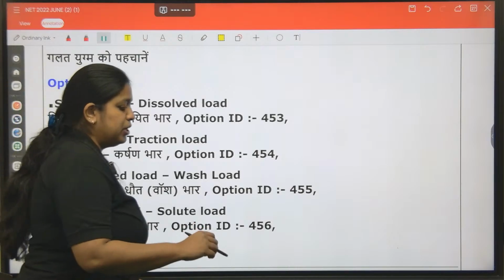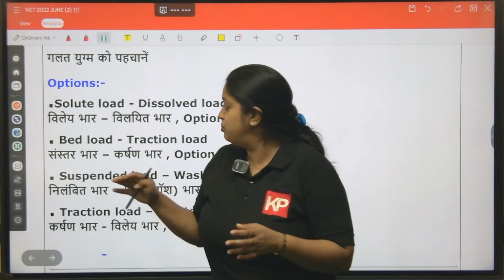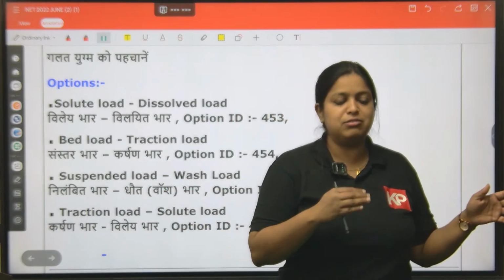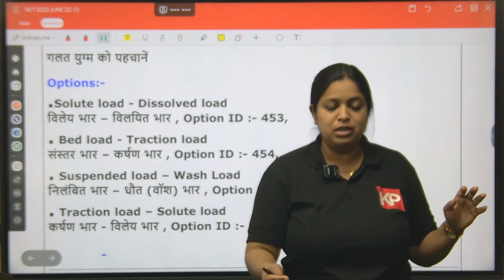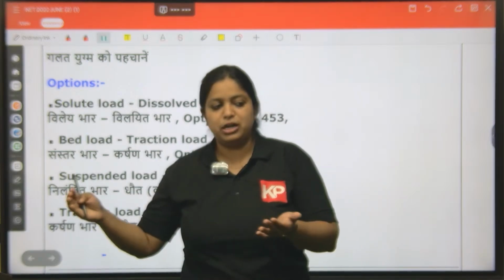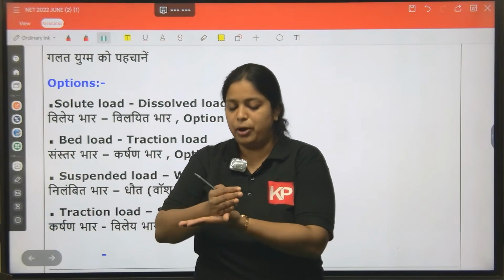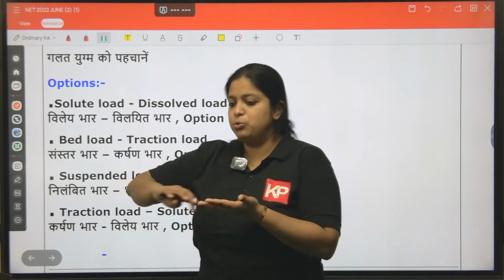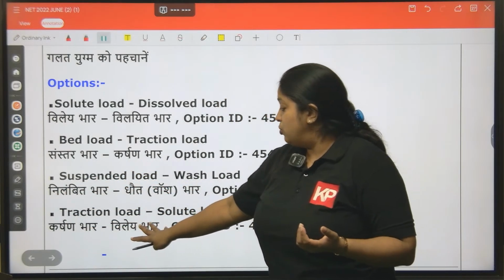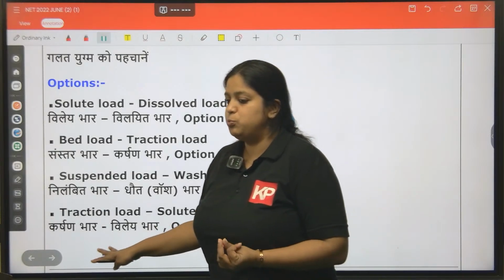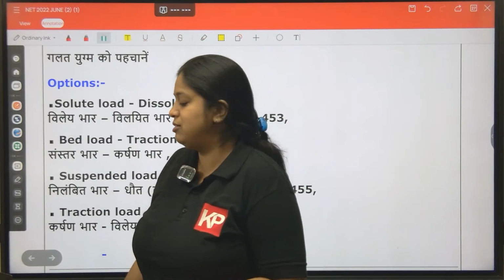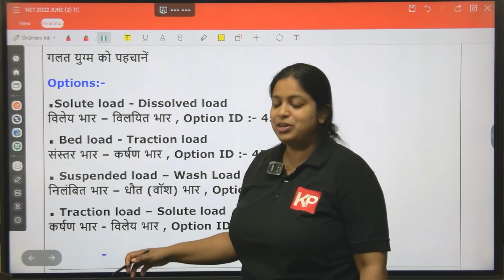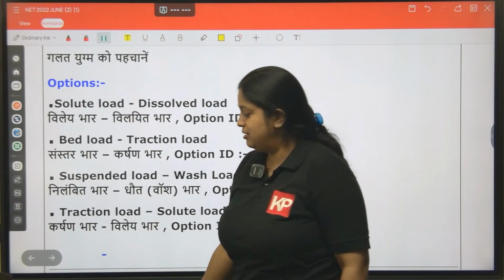Traction load means the movement of particles, mainly the bed load. How bed loads are transported, that's what we call traction load. Bed loads will be transported through the bottom of the river channel, so along the bottom the movement happens. Solute load will not be transported as a traction load, hence this is the incorrect pair. So over here this is the correct answer.